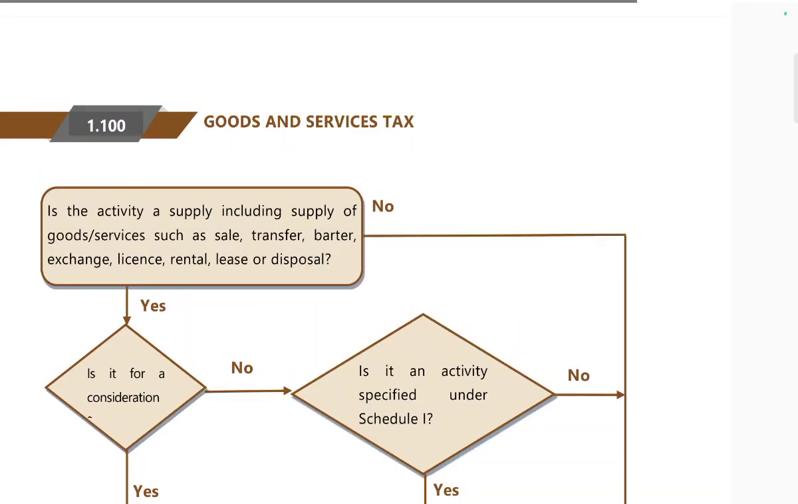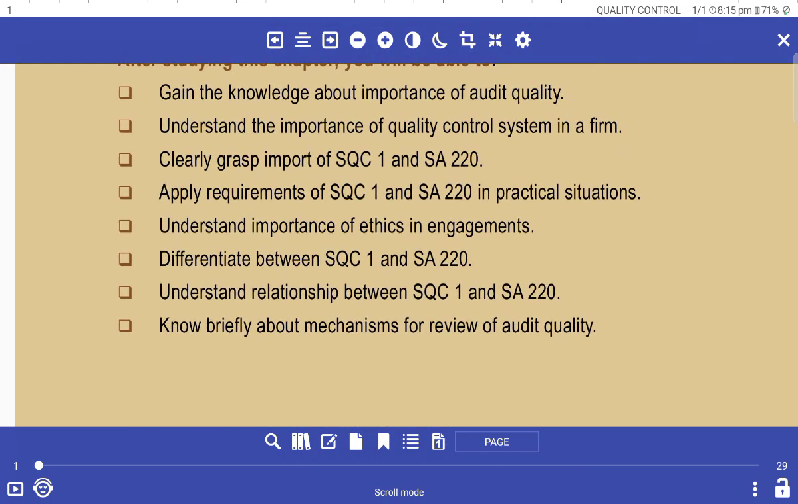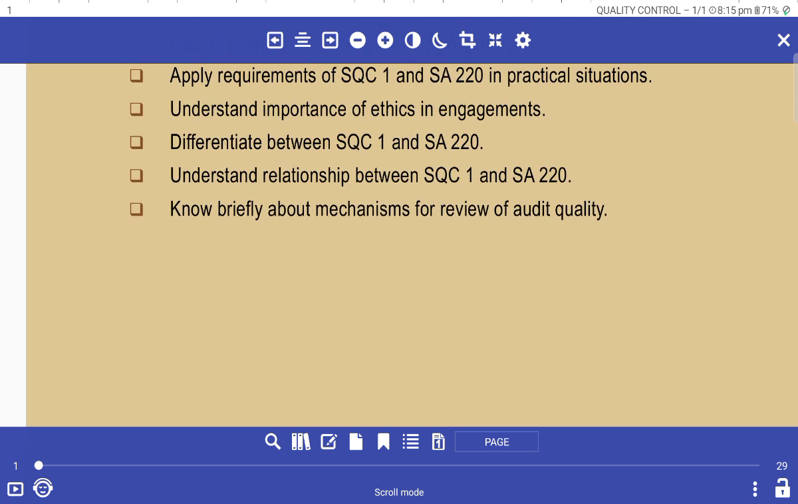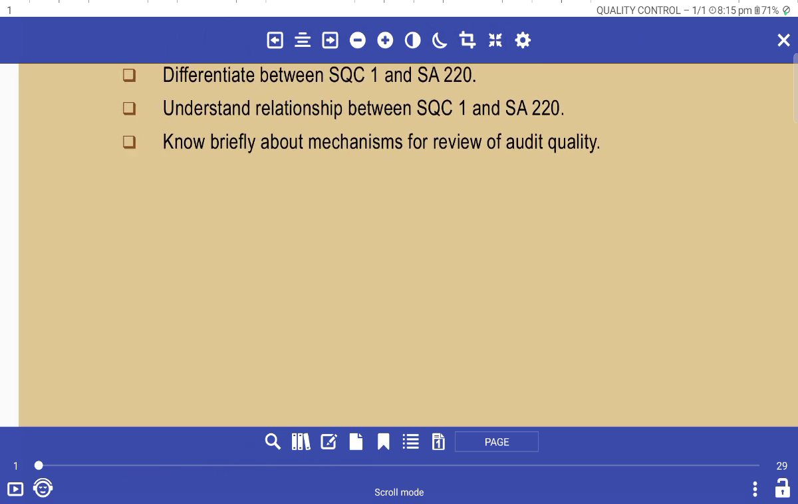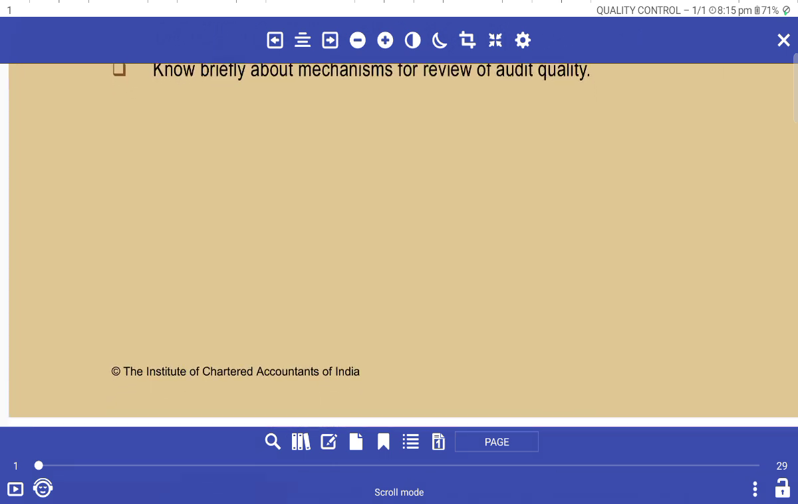The highest rate is applicable. Now, learning objectives: gaining knowledge of the importance of audit quality, understanding the importance of a quality control system in a firm, and grasping the importance of SQC 1 and SA 220. Apply these in terms of audit engagement. After applying SQC 1 and SA 220 in a practical situation, understand the importance of ethical requirements, the difference between SQC 1 and SA 220, the relationship between SQC 1 and SA 220, and know briefly about the mechanism of review of audit quality.